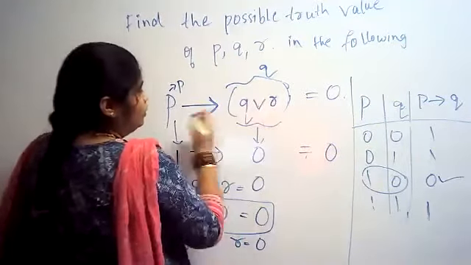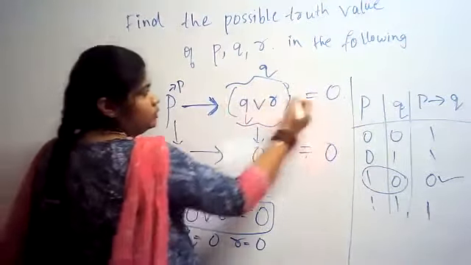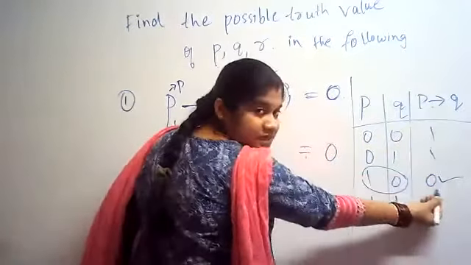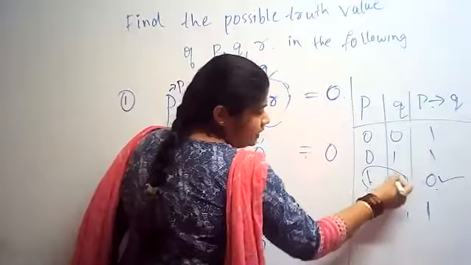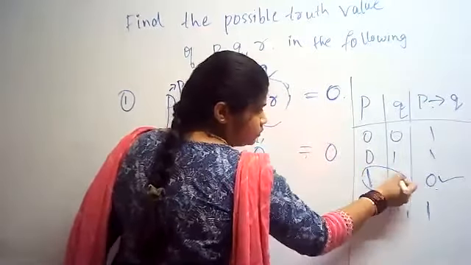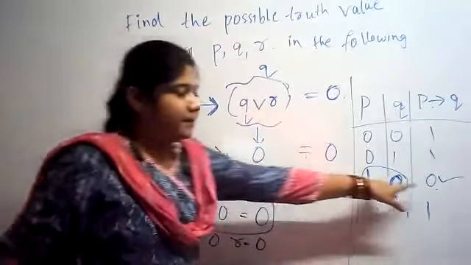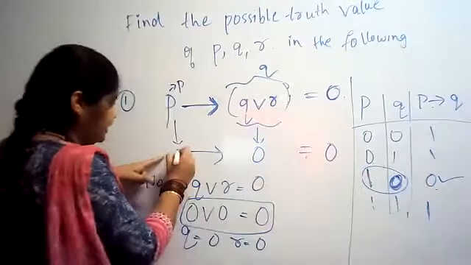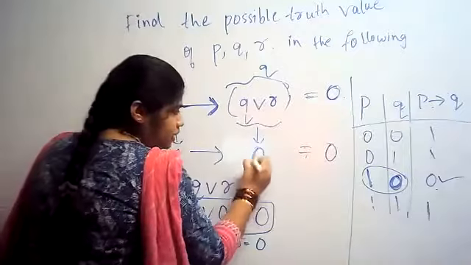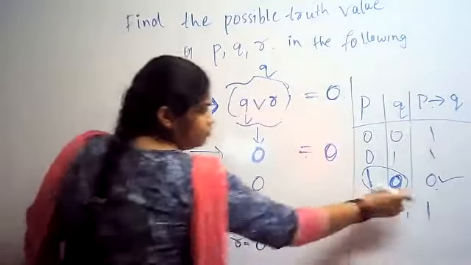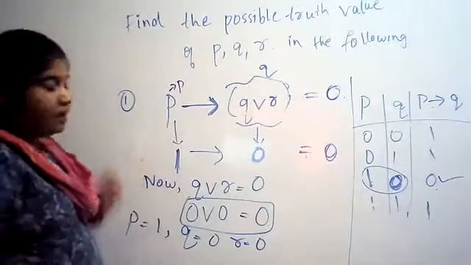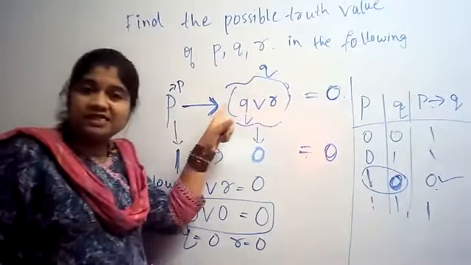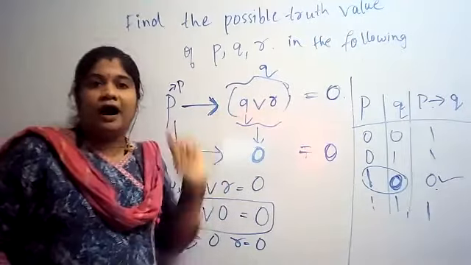So P conjunction Q should be what? 0. Whenever P conjunction Q will be 0, see here, when P is 1 and Q is 0, I will get my result 0. So when P is 1 and Q is 0, I got here 0 from our truth table. Okay, P is 1. Now next, what do we need to find? Q and R.